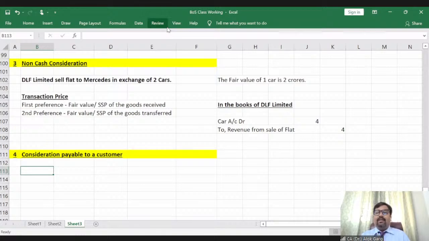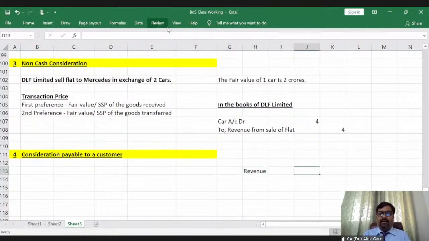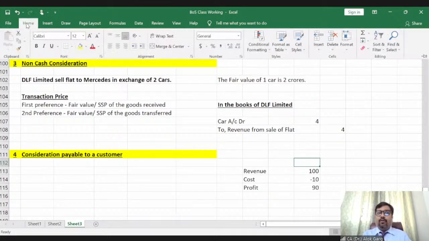One, the entity will recognize revenue at 100 rupees, for example, and the entity will recognize a cost of rupees 10, right? So revenue 100, cost or expense 10. Am I right? Expense 10 rupees. What is your profit? Your profit is 90 rupees, right? So the first scenario is revenue could be 100, cost could be 10, and profit is 90. This is the first scenario. What could be the second scenario?